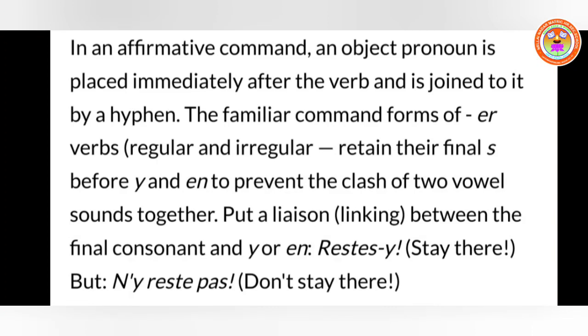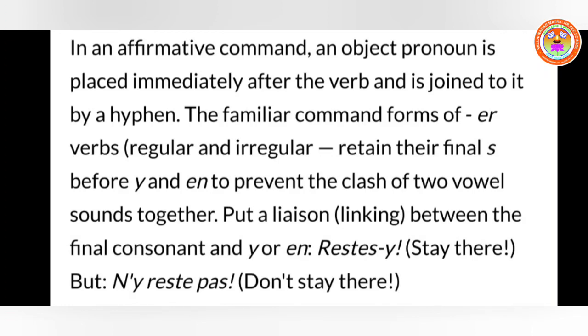In an affirmative command, meaning in imperative tense in affirmative form, an object pronoun is placed immediately after the verb and is joined to it by a hyphen. Normally we know all that. The familiar command forms, that is the er group, regular and irregular, retain their final s before y and en to prevent the clash of two vowels.